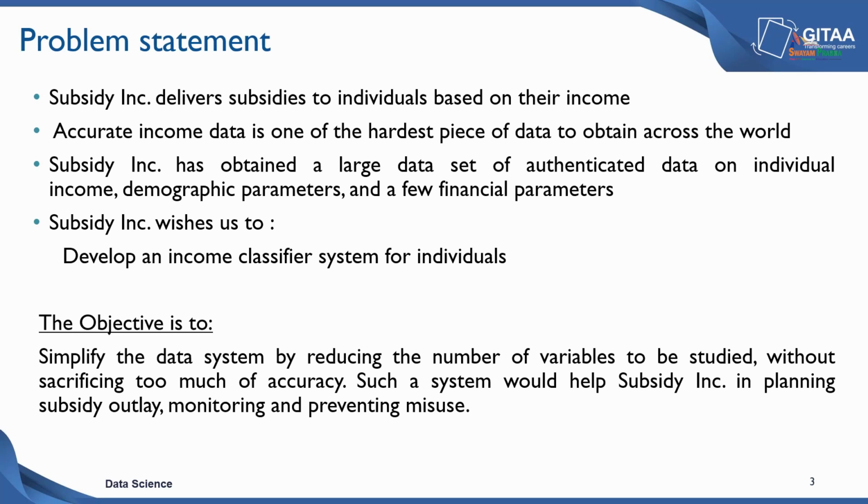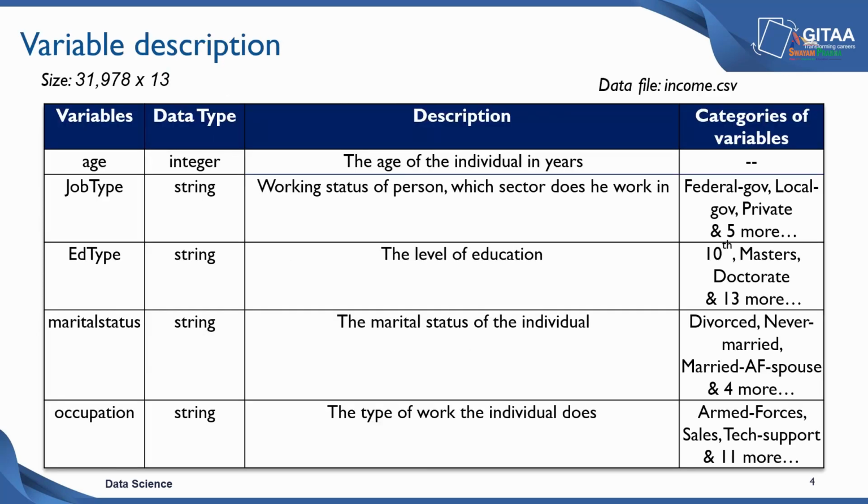Now let's see what variables the data has, and let's understand each of the variables in detail. We have a data set called income.csv. All the data has been collected and all the information has been provided in a CSV file called income.csv. They have collected 31,978 individuals' details based on 13 parameters. If you were to imagine it like a matrix, you will have 31,978 rows with 13 columns.